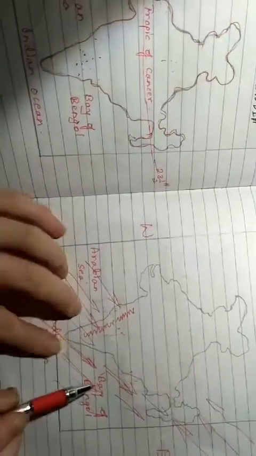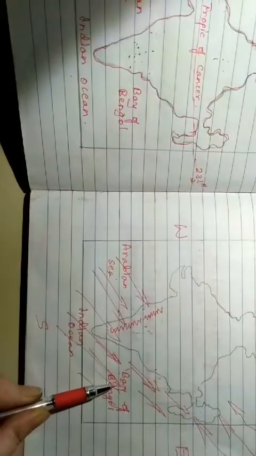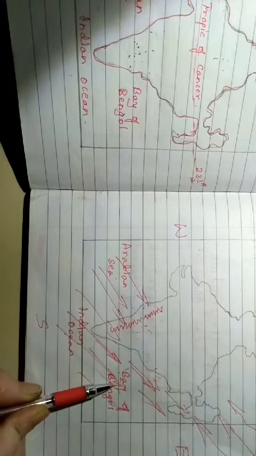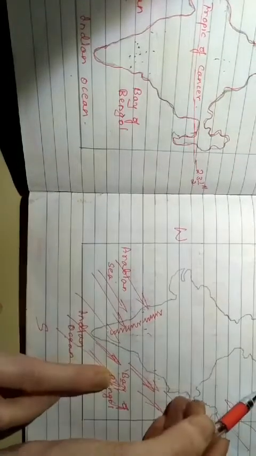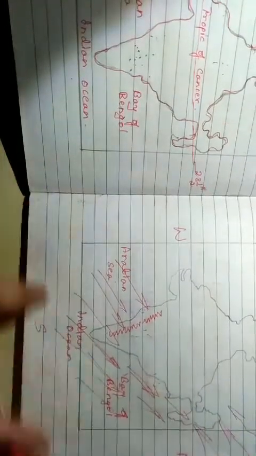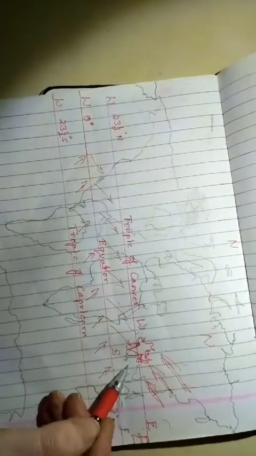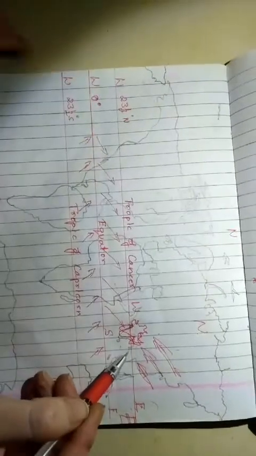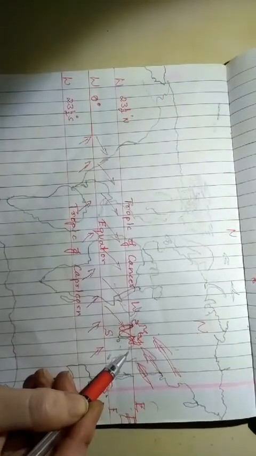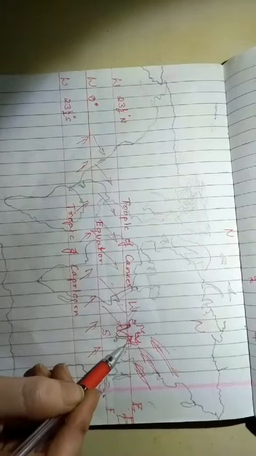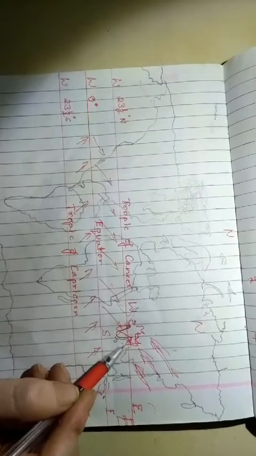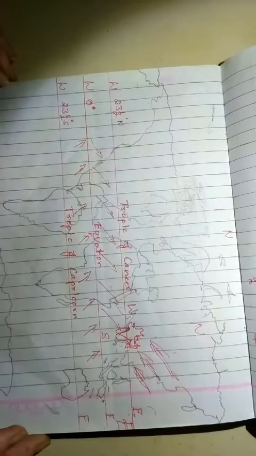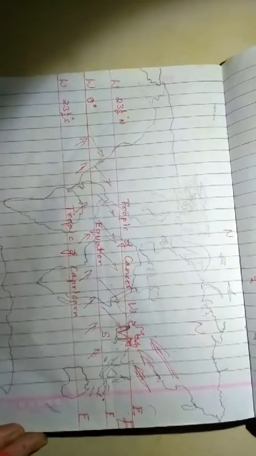During this season, there will be low pressure over Bay of Bengal. That is why, low pressure, because compared to the temperate region, Bay of Bengal is located in the tropical region. Temperature will be high here. So, low pressure is created over Bay of Bengal. It causes what, children? Tropical cyclones, and that is why we get rainfall.